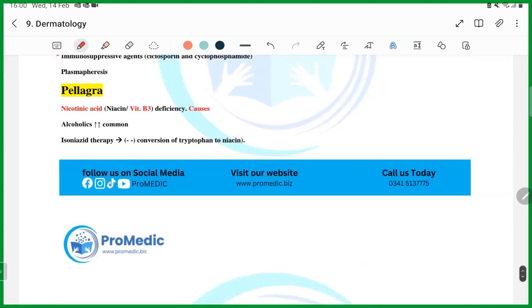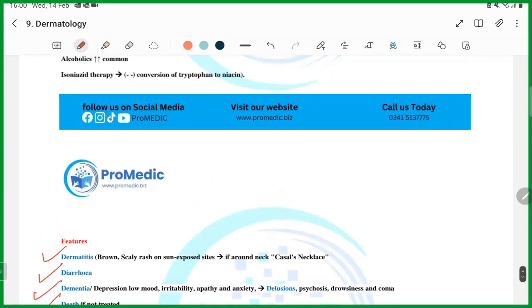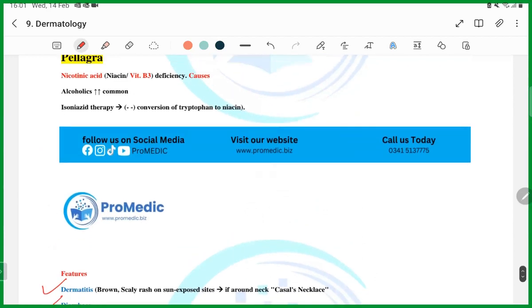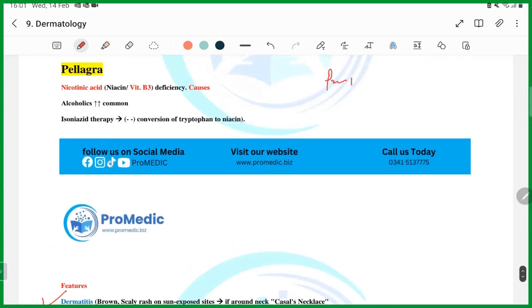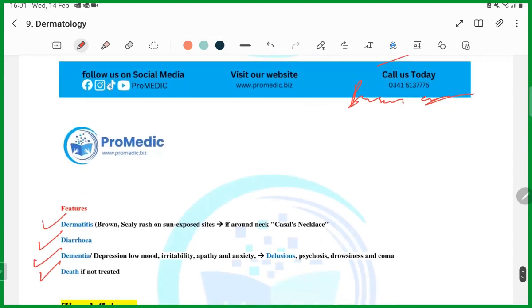Okay. Pellagra. Pellagra is also a skin condition, consisting of dermatitis, diarrhea, dementia, and death. How will you get the question? A patient is diagnosed with TB. He has been started on medication, and after maybe 3, 4, 5 months, whatever the time is, the patient develops a brown scaly rash on the neck, and the patient has frequent diarrhea or feels depressed, guys.